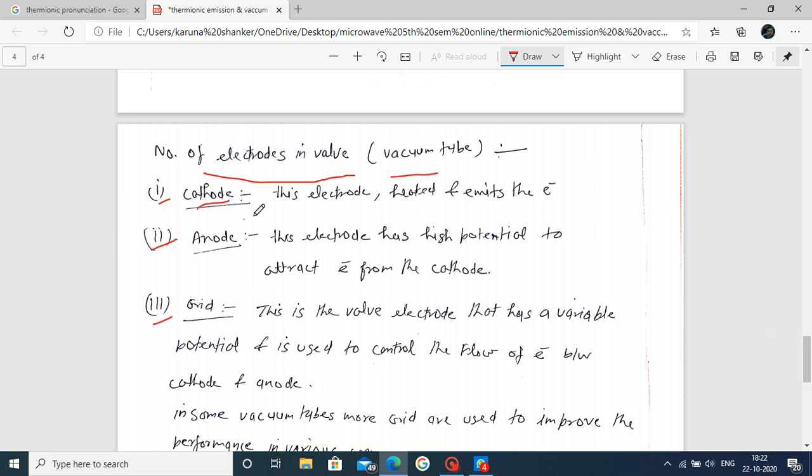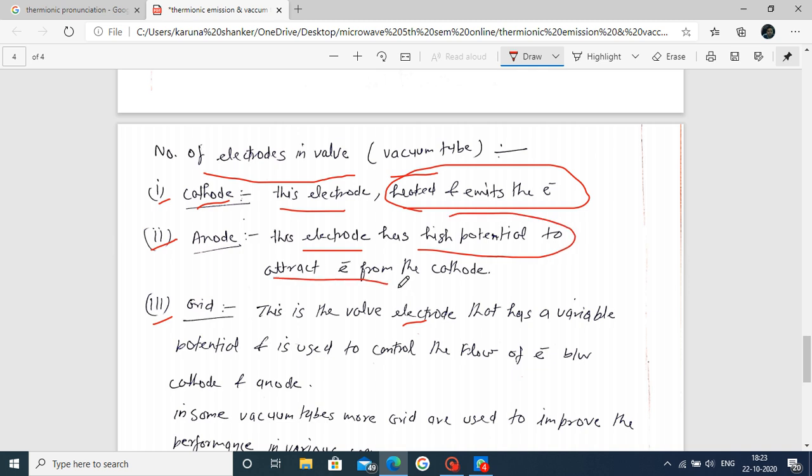The cathode is one of the electrodes, the anode is also one of the electrodes, and the grid is also one of the electrodes. This is the general meaning: the cathode is heated and emits electrons, this is the working of your cathode. Now what does the anode do? The anode has a high potential to attract electrons from the cathode. This is the working of your anode.